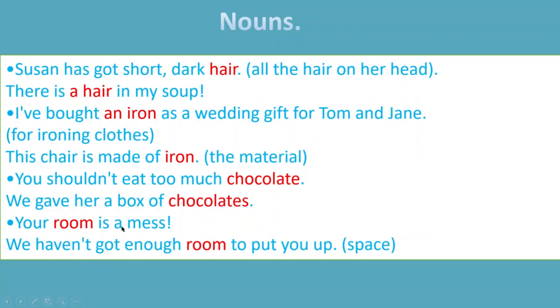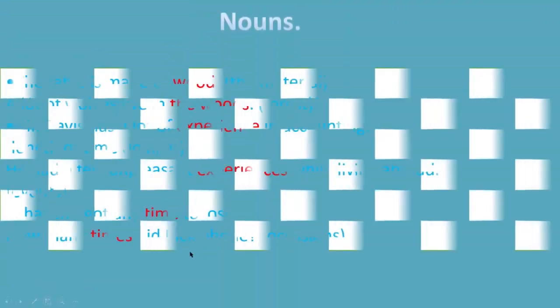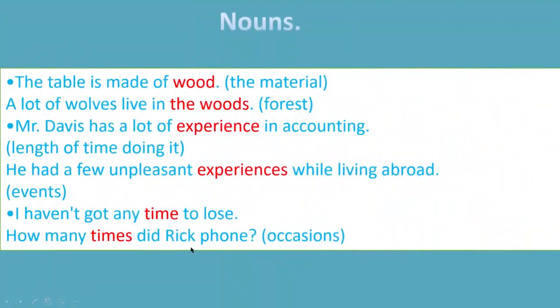Here, room is a countable noun. It is a place where you live, right? We haven't got enough room to put you up. So here the meaning of room is space. So it's uncountable here. So you should know all of their meanings to understand this better. Okay. So while looking these words up in the dictionaries, you can find them easily, because in the dictionaries all their meanings are given.